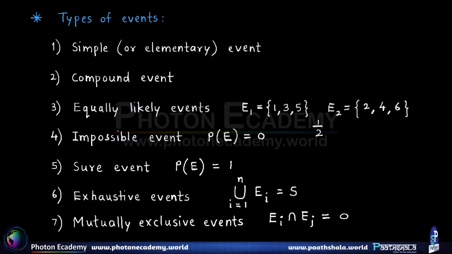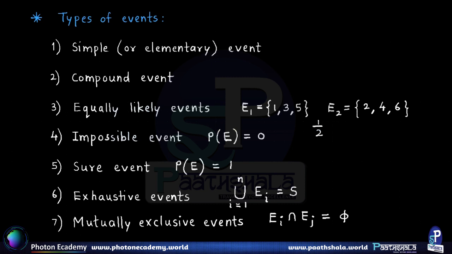Now if all the pairs are such that they have no element common among them, then that entire set of events is called mutually exclusive events, or they are also called pairwise exclusive events. So these are the important types of events that we will be using in the sums related to probability.